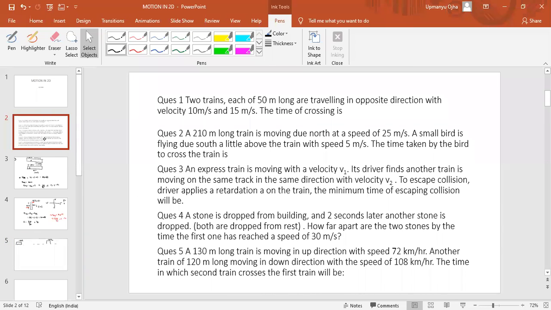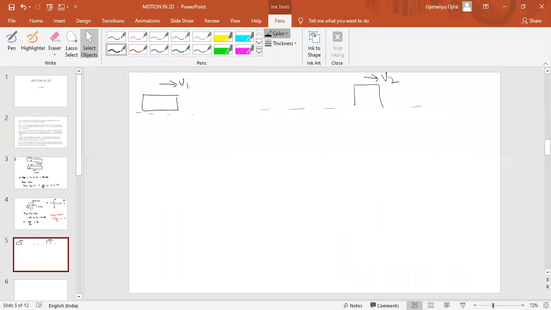So I think in this question some data is missing. The initial distance between the trains, D, should be given in the problem, and acceleration should be a or minus a because it is retardation. Yes, these would be given to us. Now what can we do?